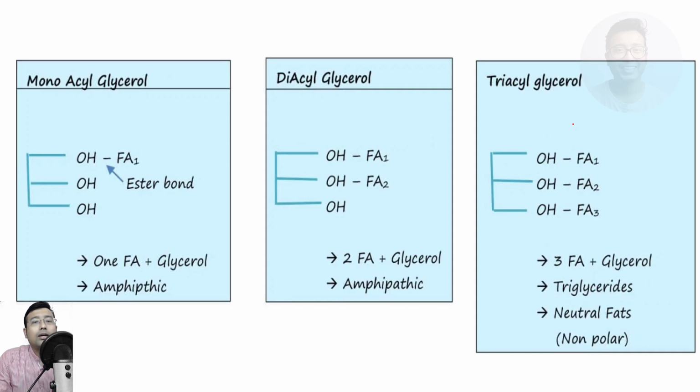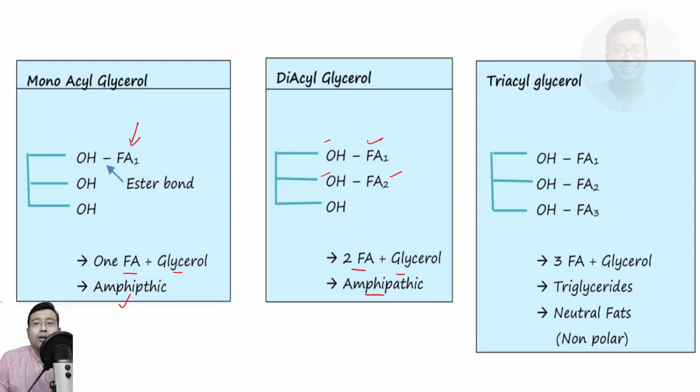So first, when one fatty acid replaces an OH group, it becomes monoacyl glycerol. So it means one fatty acid plus glycerol, monoacyl glycerol, it is amphipathic. Okay. Now when two fatty acids are forming ester bonds with two hydroxyl groups, it is diacyl glycerol. So 2 fatty acids and glycerol, it is also amphipathic in nature.